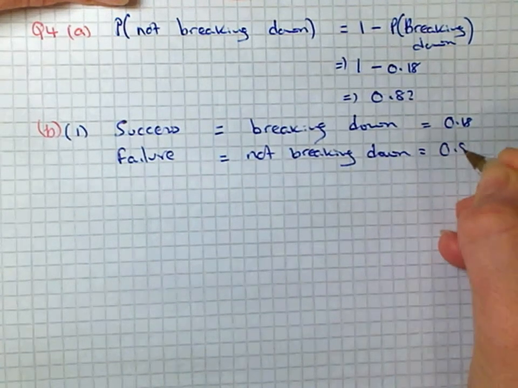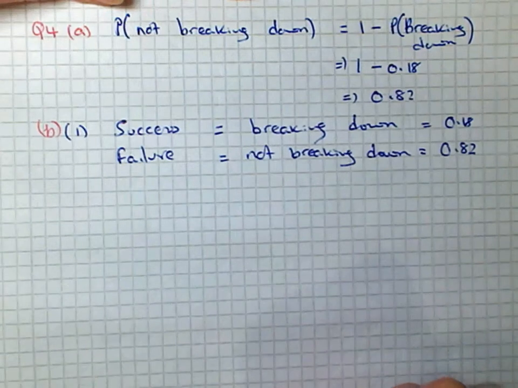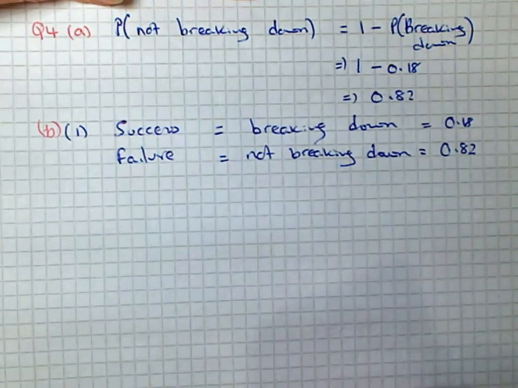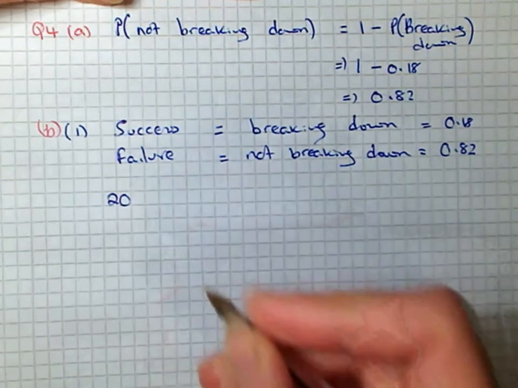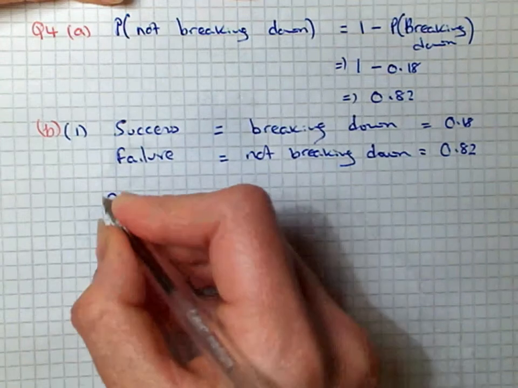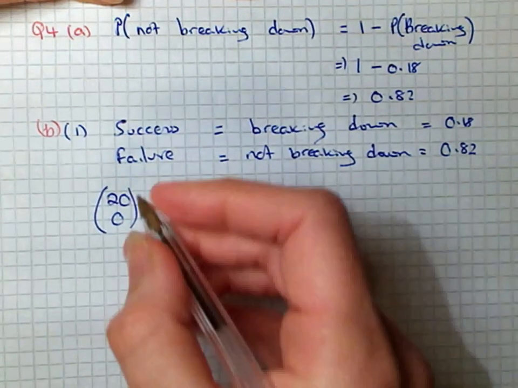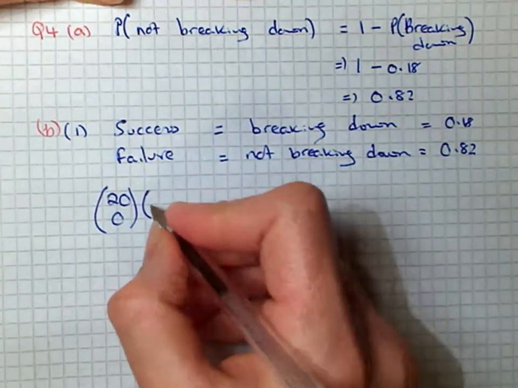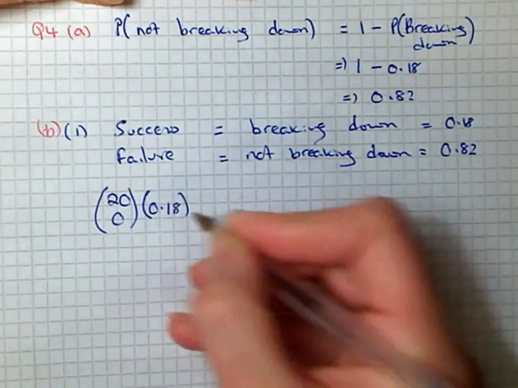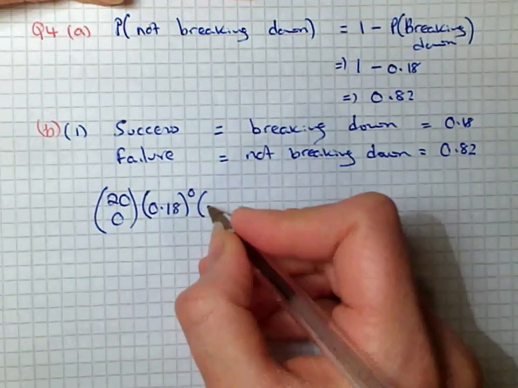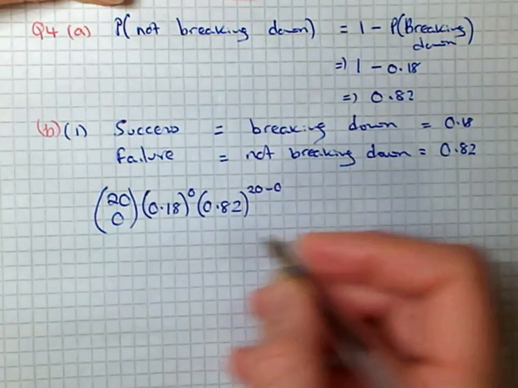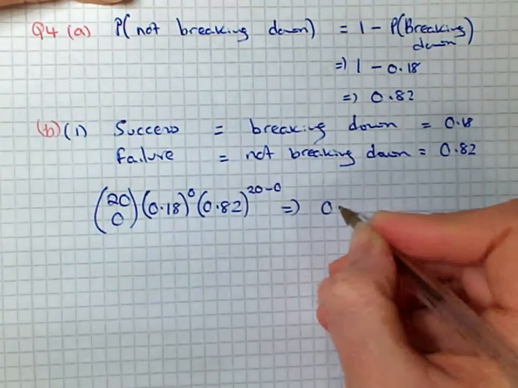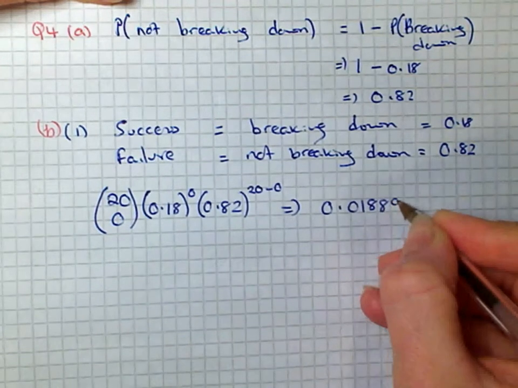which is 0.82. And this is a Bernoulli trial because he sold 20 and wants to find the probability that none of the cars will break down. So it's 20 cars that he sold and he wants none of them to break down, so choosing 0, by a success, if it breaks down, which is 0.18 to the power of 0, by not breaking down, which is 0.82 to the power of 20 minus 0, which gives me an answer of 0.01889.